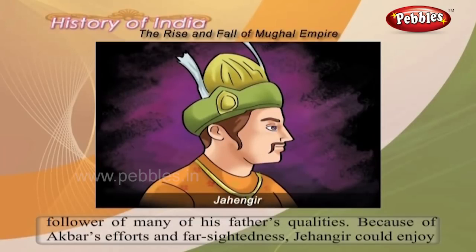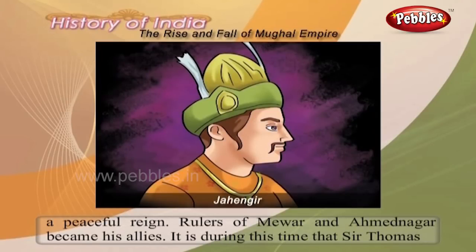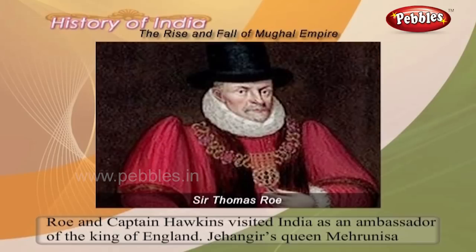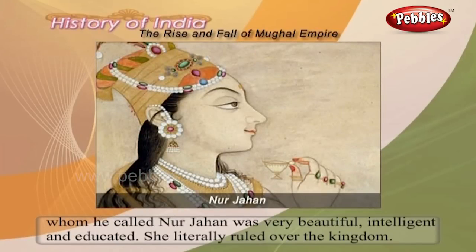Because of Akbar's efforts and farsightedness, Jahangir could enjoy a peaceful reign. Rulers of Mewar and Ahmednagar became his allies. It is during this time that Sir Thomas Roe and Captain Hawkins visited India as ambassadors of the King of England. Jahangir's queen Meherunisa, whom he called Nur Jahan, was very beautiful, intelligent and educated. She literally ruled over the kingdom.